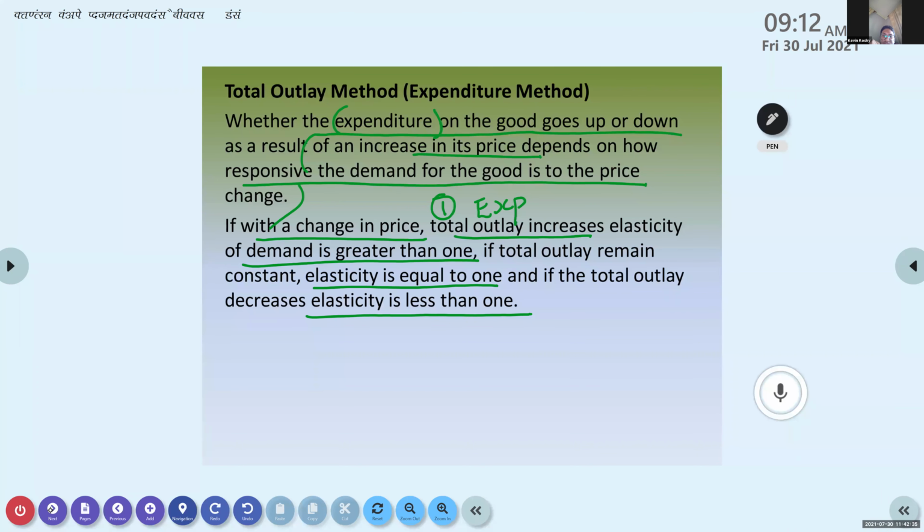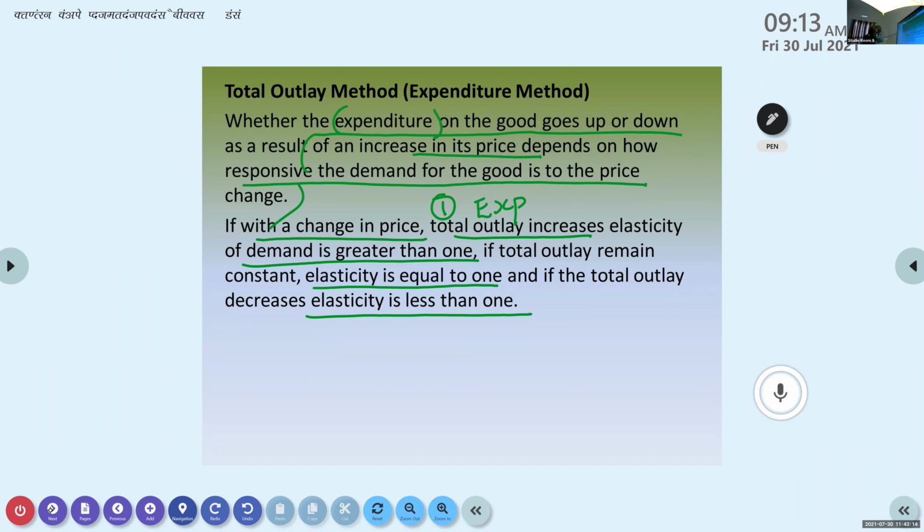Ma'am, when the expenditure on the good goes up or down, it's because of the price, depending on how responsive the demand for the good is to its price change. Okay, so according to the responsiveness of demand to its price, whether the expenditure on a good goes up or down, that method through which we can find out the elasticities, we call it the expenditure method.